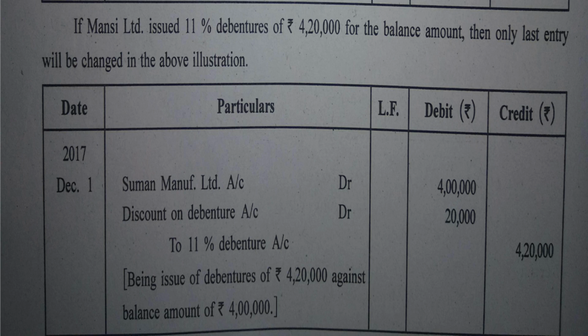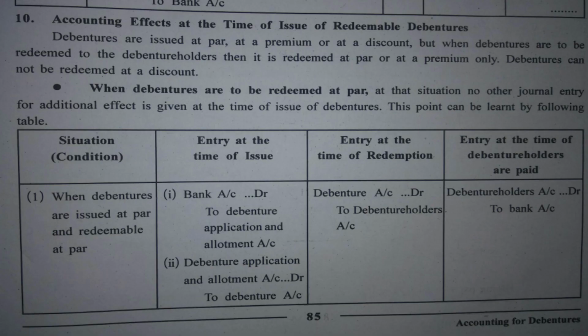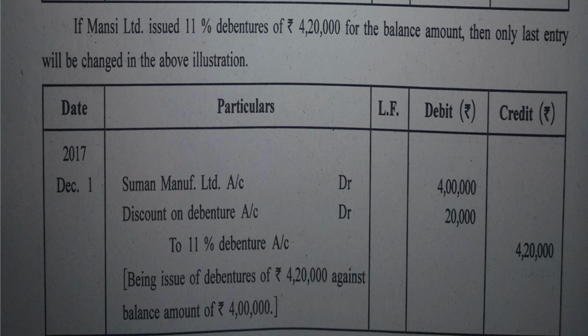So this is discount given by Mansi Limited, and discount is always debited, be it an expense of the company. So the journal entry says Suman Manufacturing Limited account debit 4 lakh, discount account debit 20,000, to 11% debenture account 4,20,000. Alright. Further, yes, so here we finished this illustration. It was short, and we also have a sum of similar kind in your exercise that I'll mention at the end of this lecture, and you will do the same in homework.